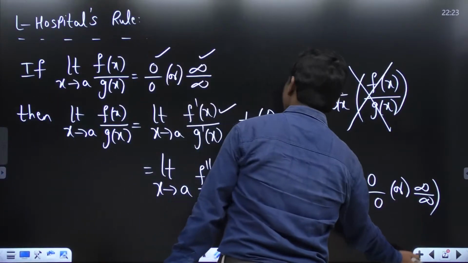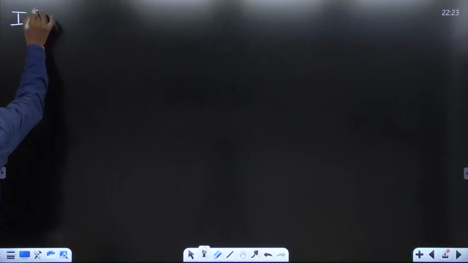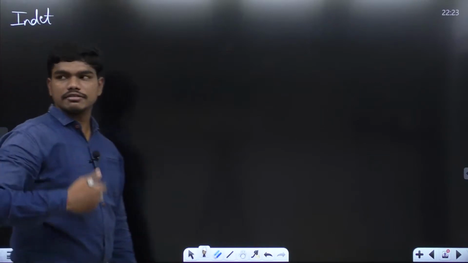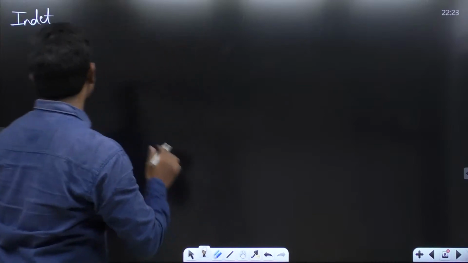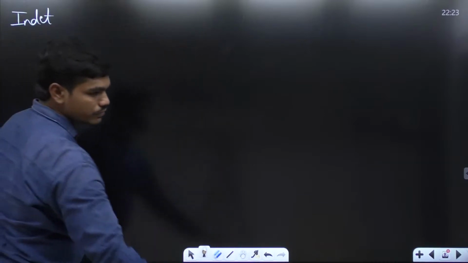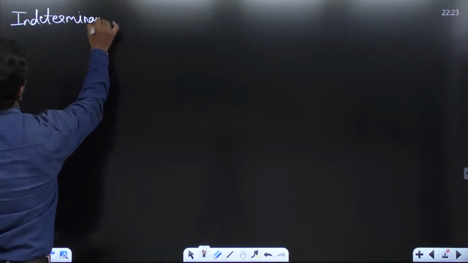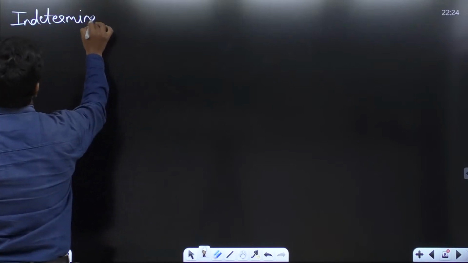Next, we talk about some other indeterminate forms. Of course, 0 by 0 and infinity by infinity is also an indeterminate form, and we have seen one particular method called L'Hospital's rule in solving the questions. So we'll see what's the procedure for the rest of the indeterminate forms. Indeterminate forms.